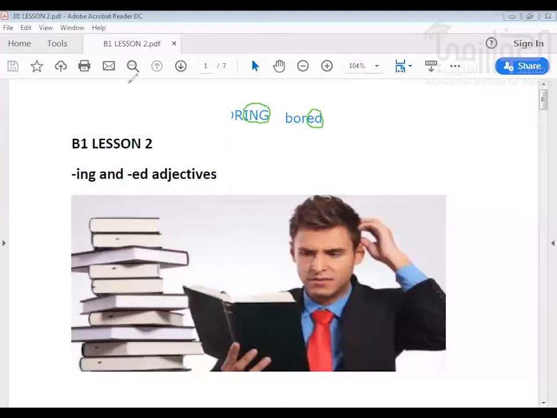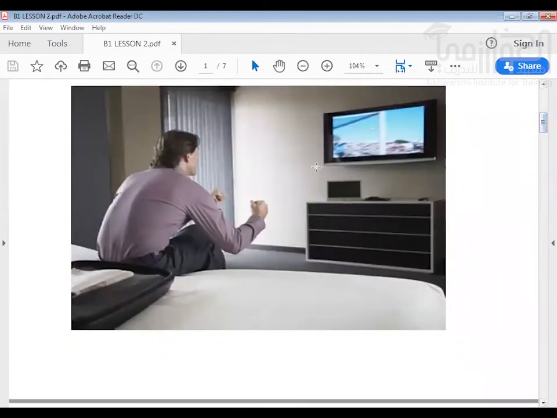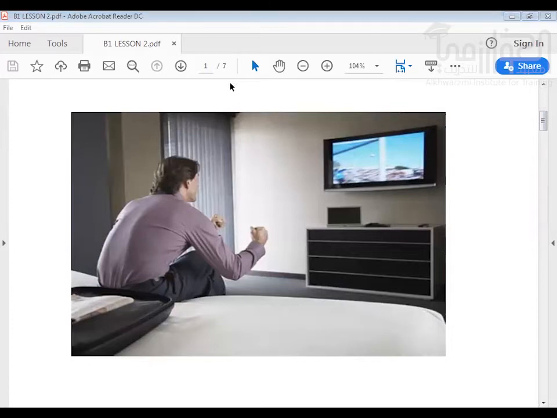So now, if he feels bored and therefore he decides to watch television, and the program he is watching on television, if the program is interesting, how will he feel?